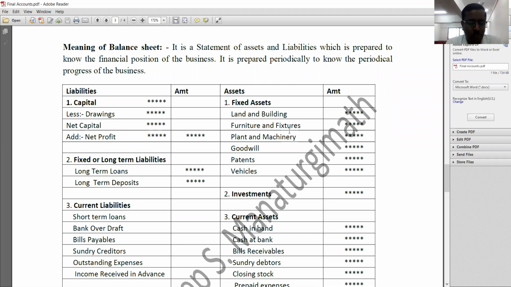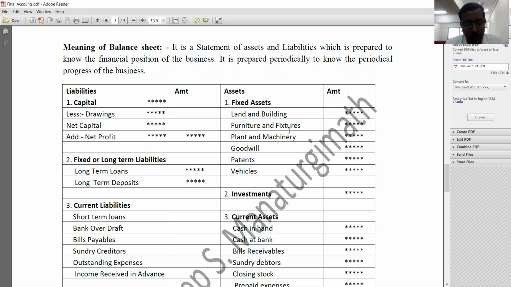Now, what is this balance sheet? What is it meant for? Or for what purpose should it be prepared? Yes, let's see the meaning of balance sheet. See here, the name itself indicates balance sheet, meaning here it is going to balance. Just as you found outputs with the trading account and profit and loss account, such as gross profit and net profit, here you are not going to find any balancing figures or output. Meaning, this particular statement is prepared to know the liquidity position and solvency position of the business.